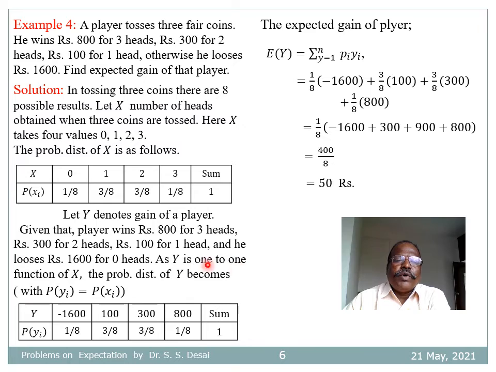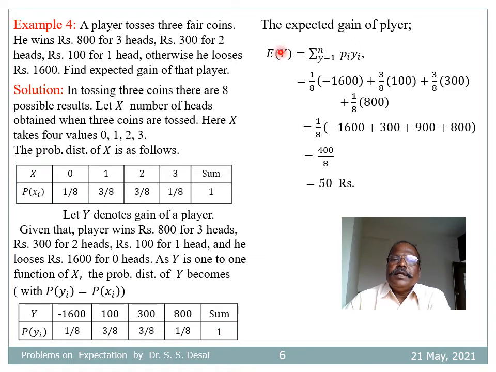As y is a 1-to-1 function of x, the probability of y equal to yi is equal to the probability that x is equal to xi. Therefore, y will take these 4 values: y is equal to minus 1600, 100, 300, 800 with probabilities 1 by 8, 3 by 8, 3 by 8, 1 by 8, such that the sum is 1.